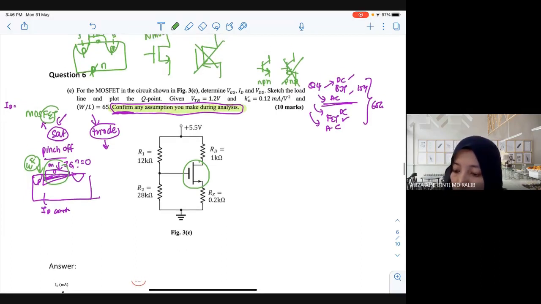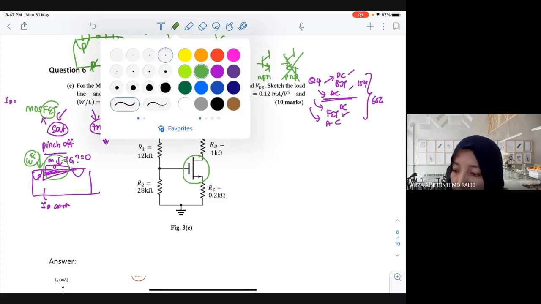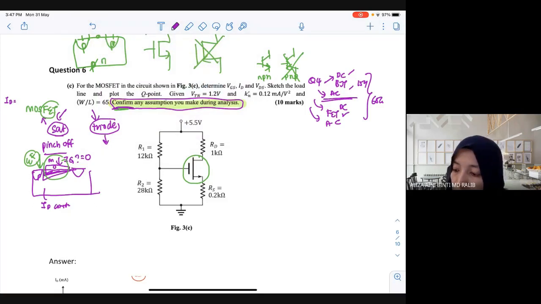Okay, so go back to here. You need to confirm. Since you need to confirm, you have two equations. So now, how are you going to start? What is the equation for saturation? Can you open your notes and give me the equation? Equation for saturation: ID equals Kn (VGS minus VTN) squared.